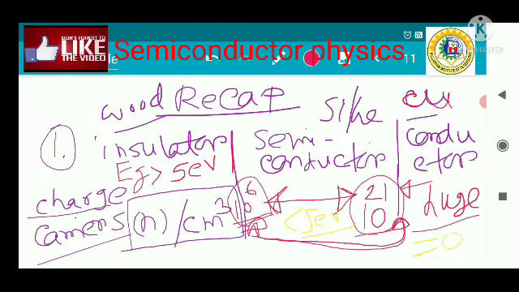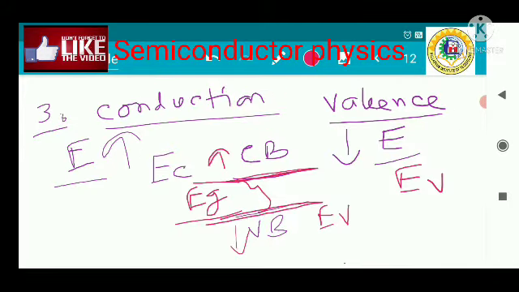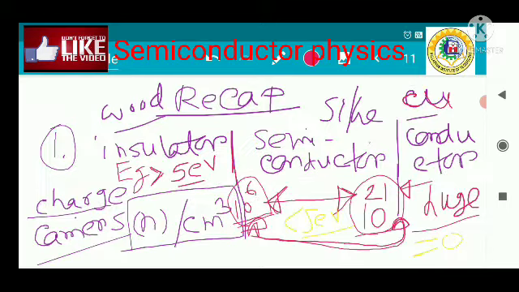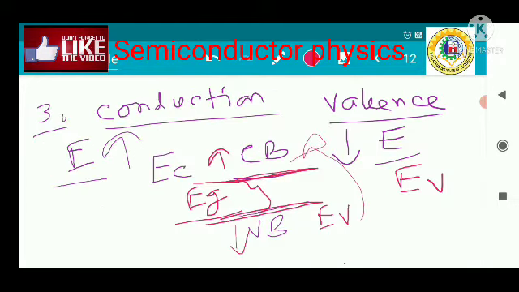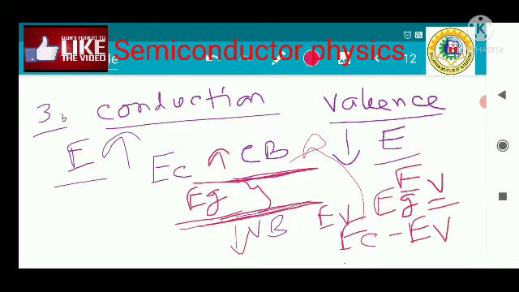Now I have written in the previous slide that the band gap energy in insulator is very high, so a high amount of energy is required to elevate an electron from valence band to conduction band, and that is quite impossible in the case of the insulator. But in the semiconductor, the band gap energy is quite less than 5 electron volt, it is almost equal to 1 to 2 electron volt, that is very less. So with a sufficient amount of energy you can elevate an electron from valence band to the conduction band, and in the case of the conductor there is no band gap. So band gap is actually represented by EC minus EV. Okay, so this is the concept of the band gap and the value of the band gap.